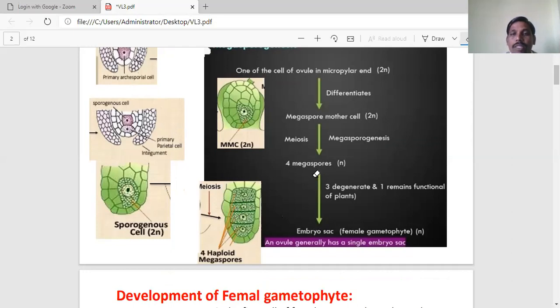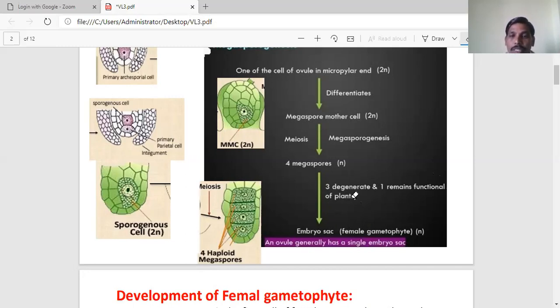Among the four, three megaspores normally degenerate. Only one functional spore is left over. In future, this one functional megaspore develops the embryo sac structure in the ovule.